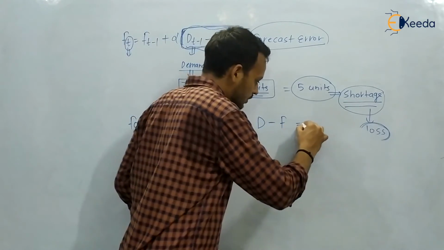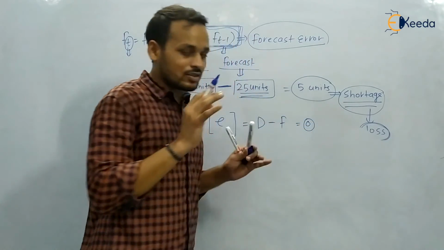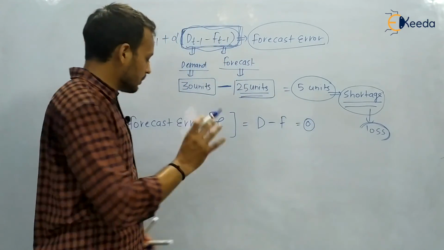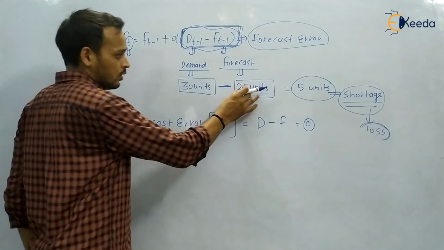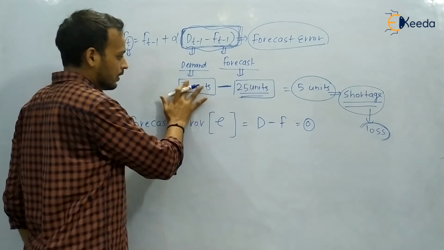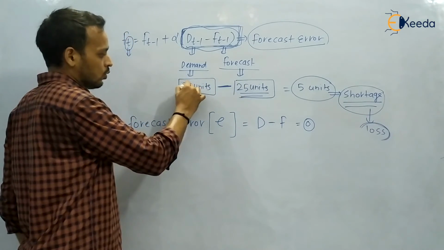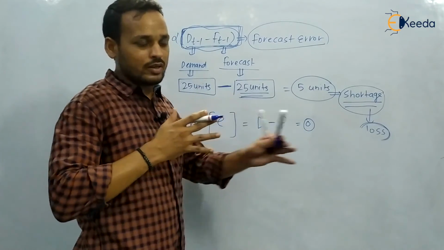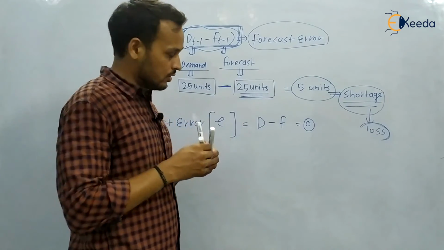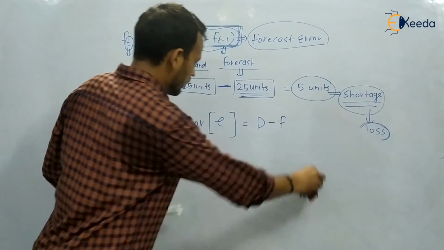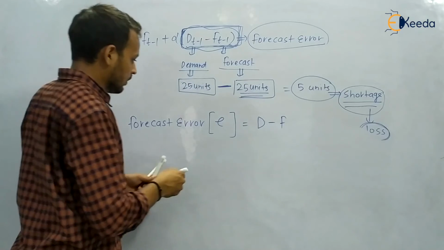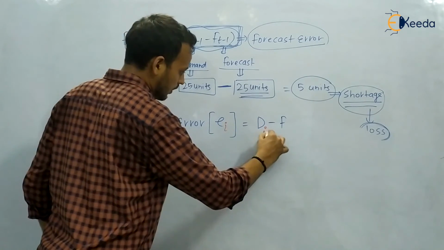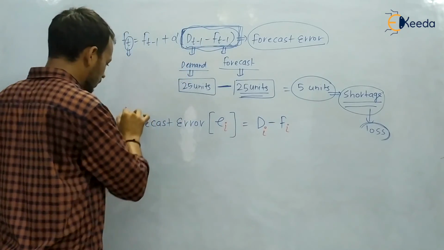If the value comes to be 0, it means your forecasting is accurate. If you forecasted 25 units and the demand was also 25, there are no deviations. The forecast error is 0. So the forecast error can be found in this way. For any period, that is the ith period, just write E i. So this is the forecast error.